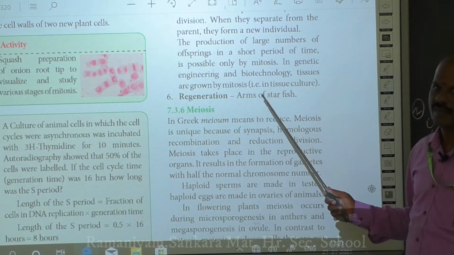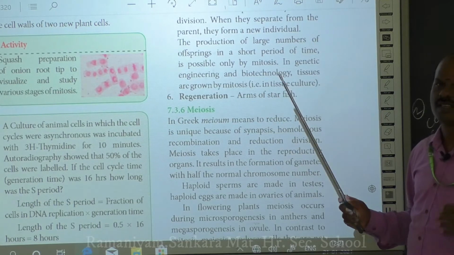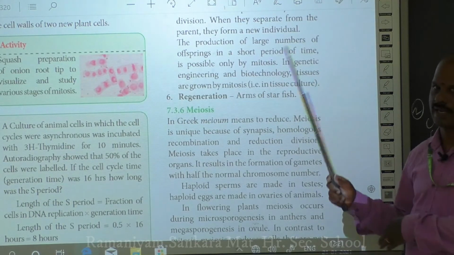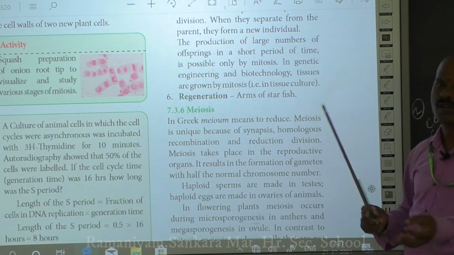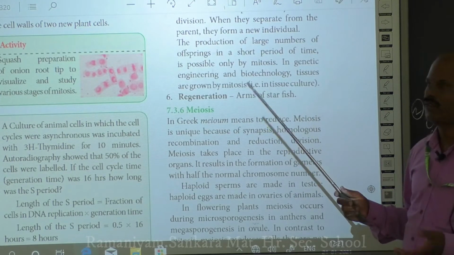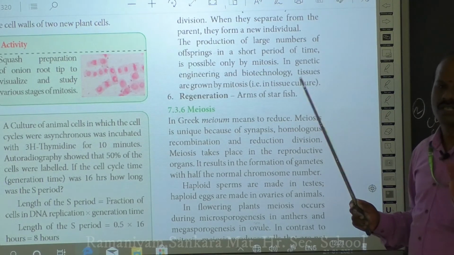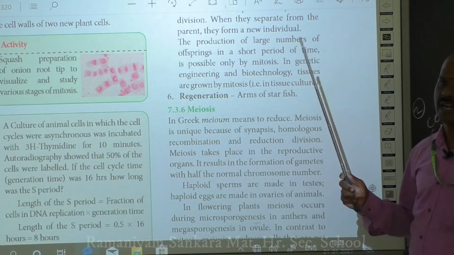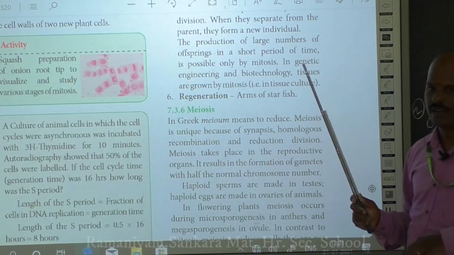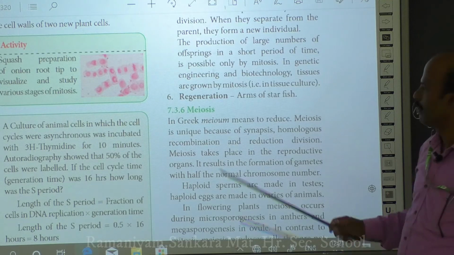What is tissue culture? You have a single cell, and this single cell you are able to multiply into a whole plant. So from a single cell you are able to develop a whole plant. For example, this is what takes place in tissue culture. This development of a plant from a single cell is carried out only by the process of mitosis.